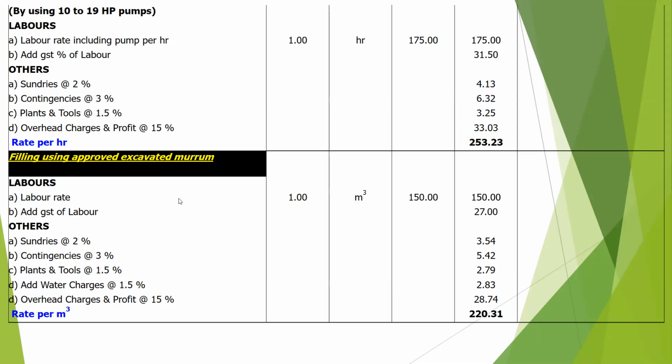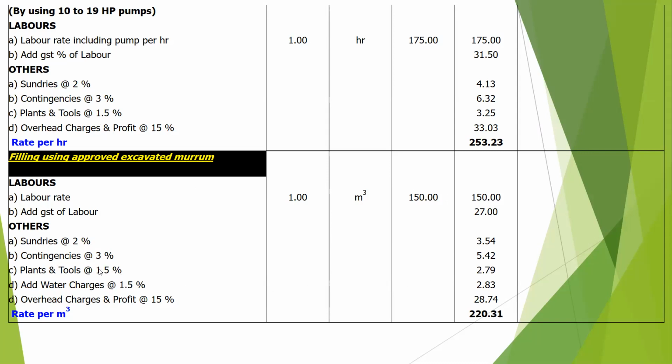Then filling using the excavated murum. Labor rate per cubic meter 150 rupees. GST 18% at 27. Sundries 2% will be 3.54. Contingency 3% will be 5.42. Plant and tools 1.5%. Here you can ask me why you are using plant and tools.